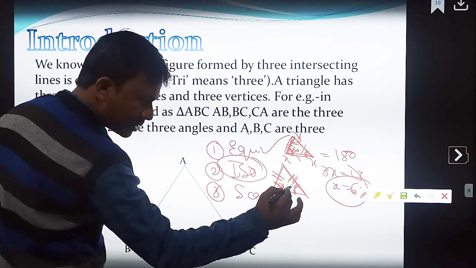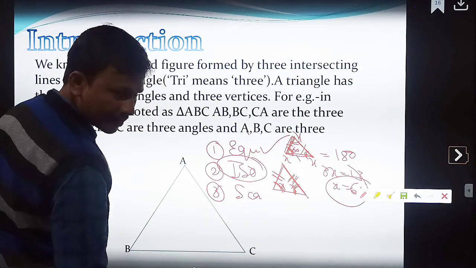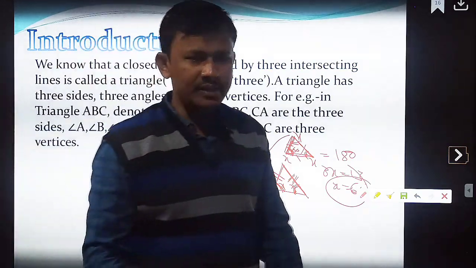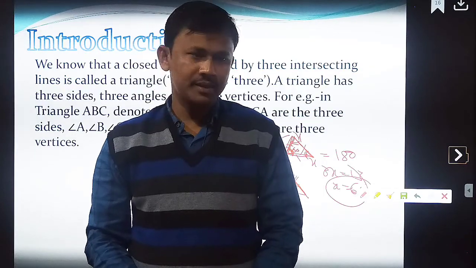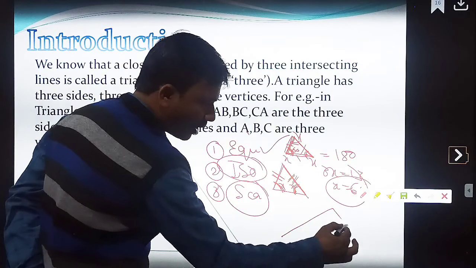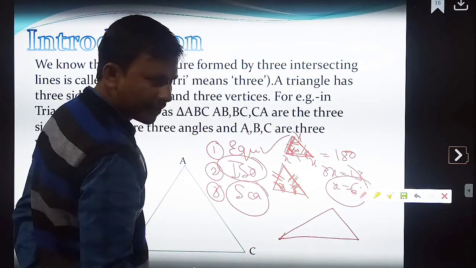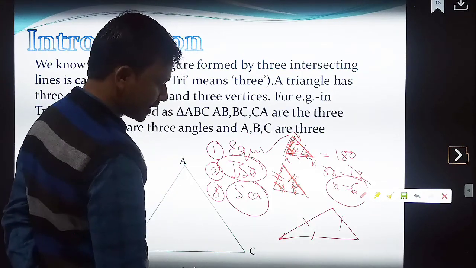That means if this one is x, then this one is also x. Correct? Then we will be having what? Scalene triangle. What is the meaning of scalene triangle? In a given triangle, if all sides are different and all angles are different, then that is called as what? Scalene triangle.